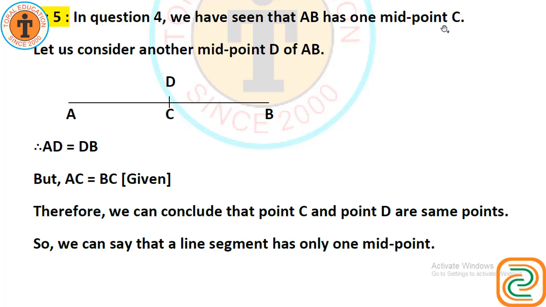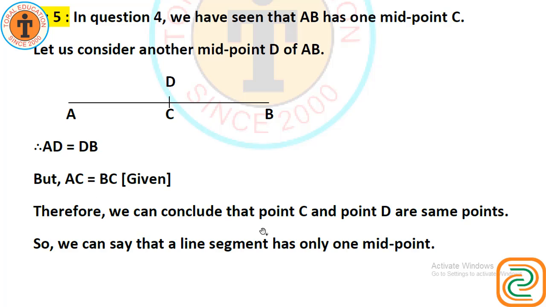We are given AB has one midpoint C. So let us consider another midpoint D of AB. This is only assumption. Suppose D is midpoint of AB. Then AD equals to DB. But it is given AC equals to CB, because C is the midpoint.